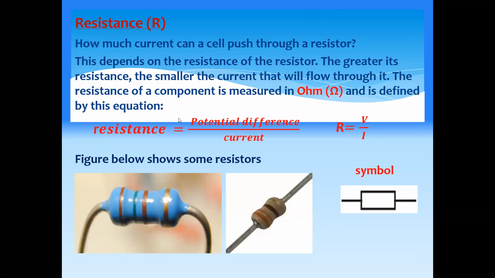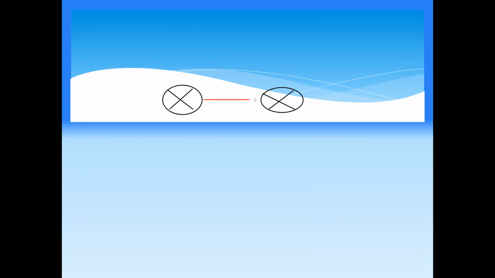For a circuit example, if you have two lamps connected one next to the other, what is this combination, series or parallel?